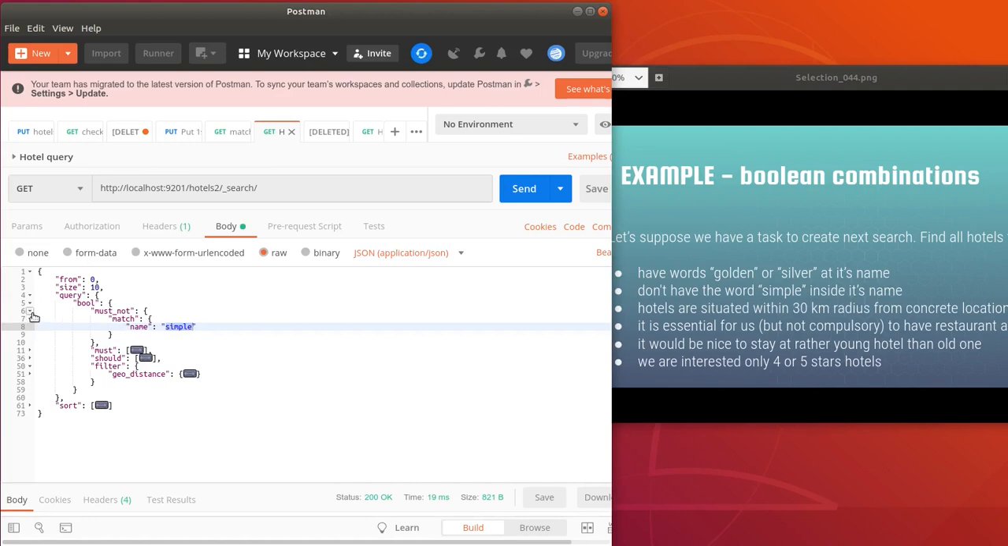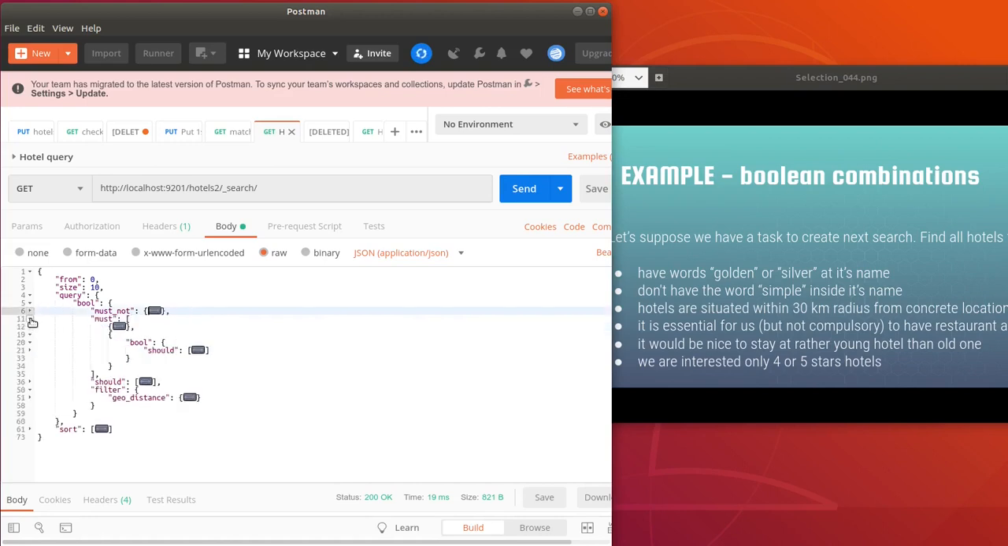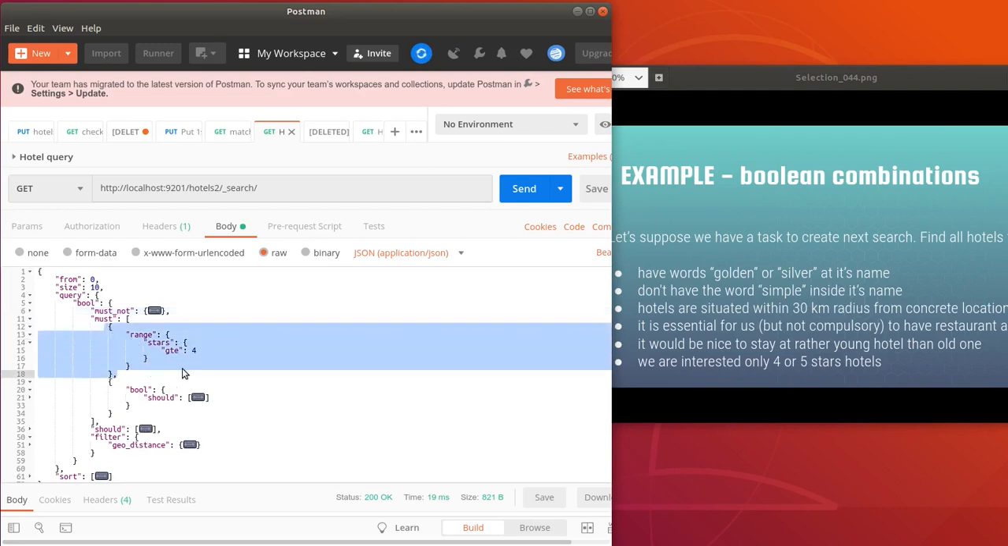So in that case we will not include in our search results any documents that have the word simple inside its name. Let's go further and expand our must block. As you can see, it consists of 2 parts. First of all, we are adding the first must condition, that we are interested only in 4 or 5 star hotels. We can achieve it by adding a range DSL query, performed on the stars field, and we want to get only greater or equal to 4.